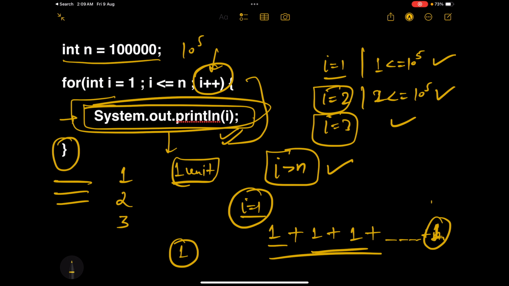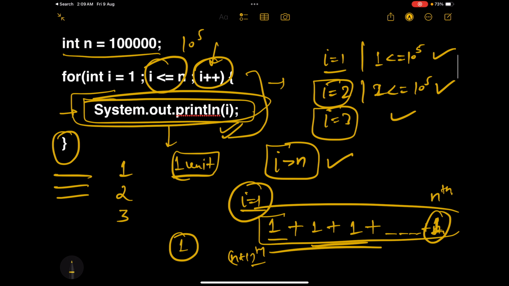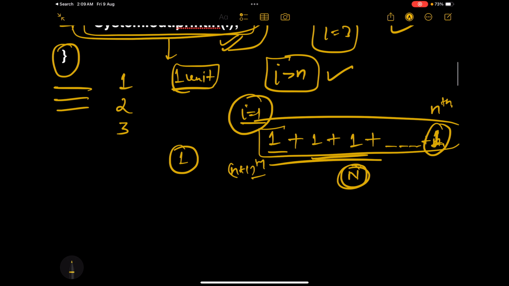And this would be our nth iteration, because at the n plus 1th iteration, we will come out of this loop because this condition won't be true anymore. So how many times are we doing these operations? We are doing this n times because this for loop is running n times, and we are incrementing I by 1 each time. So this will become n. So now we can say that the worst case time complexity, let me write it down.